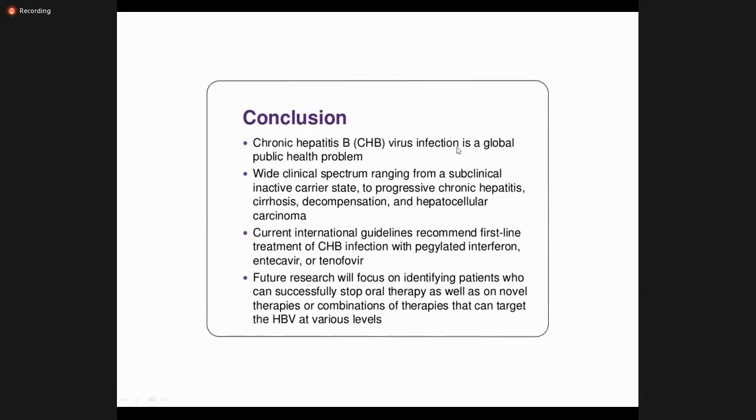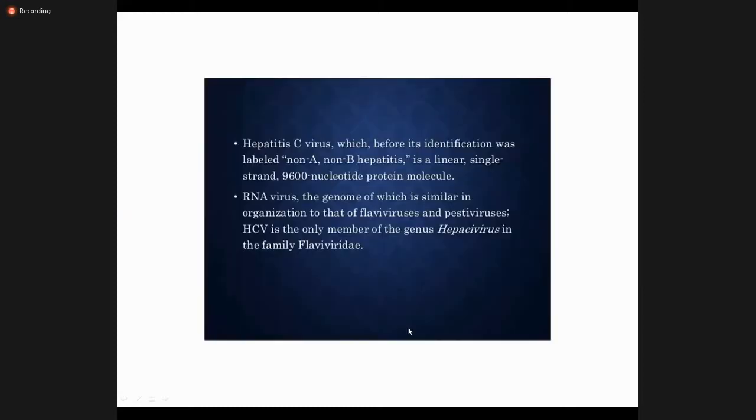Conclusion: chronic hepatitis B is a global health problem. It has a wide range, like subclinical chronic hepatitis, cirrhosis, decompensation, carcinomas. First line treatments are pegylated interferons, then entecavir and tenofovir. Now, quickly, I am going through the hepatitis C virus.